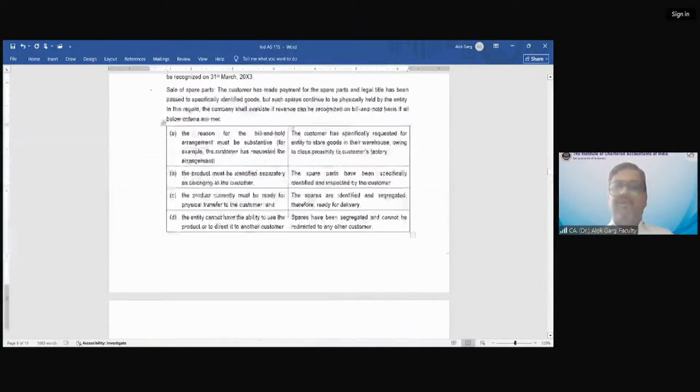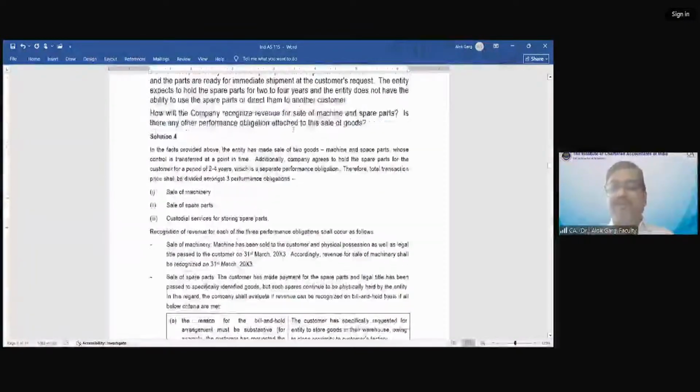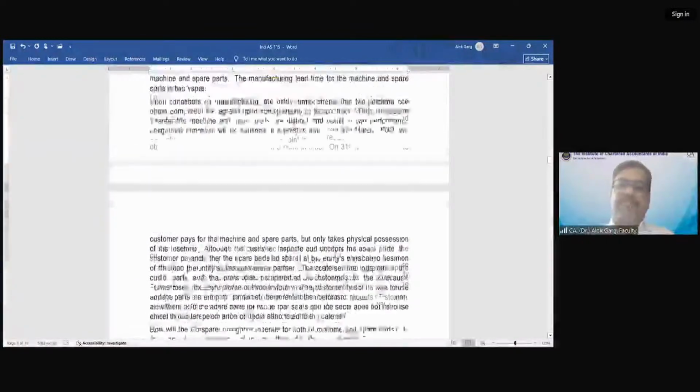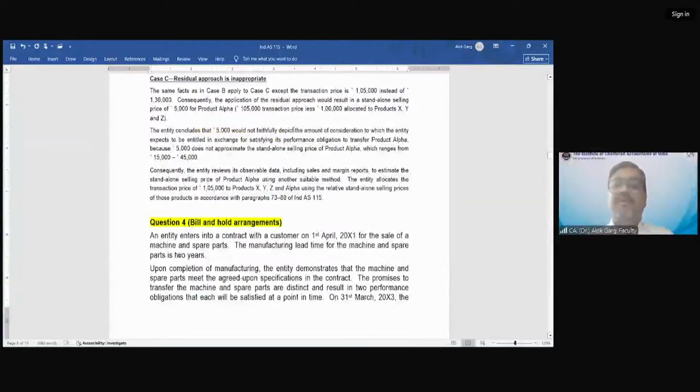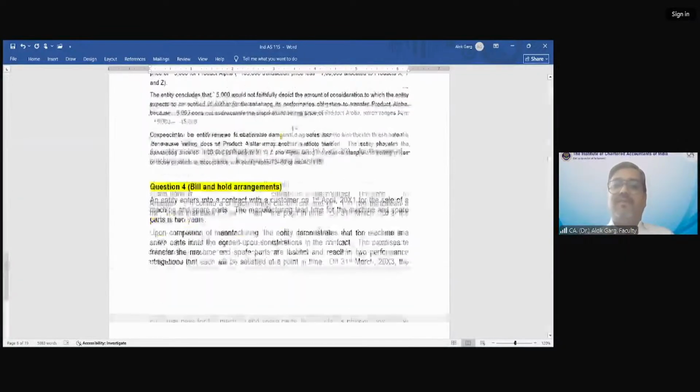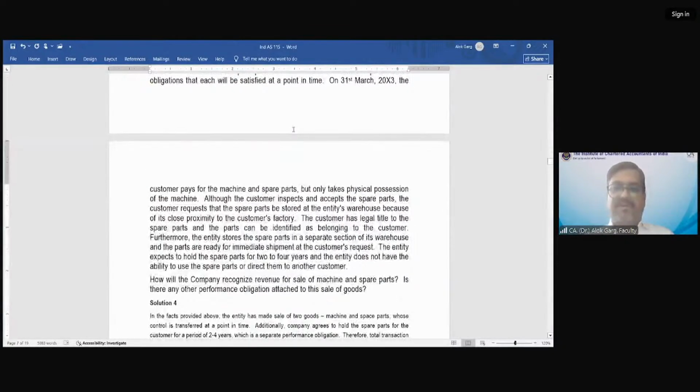Yes, so we have covered these 4 questions. What we have covered: loyalty program, reward points we have covered, right to return we have covered, bill and hold arrangement we have covered, and the service concession arrangement we have covered, right?